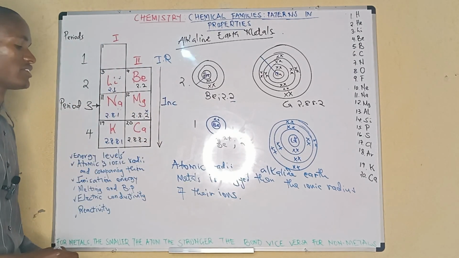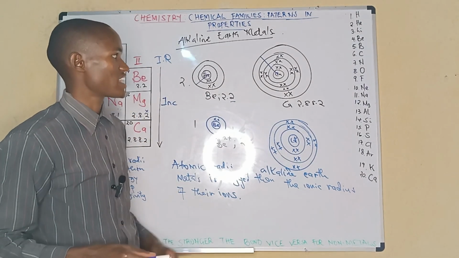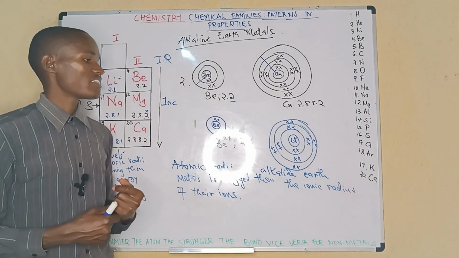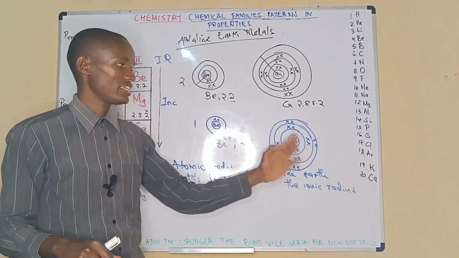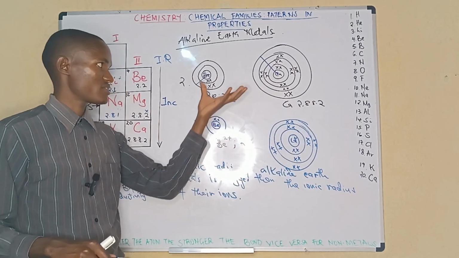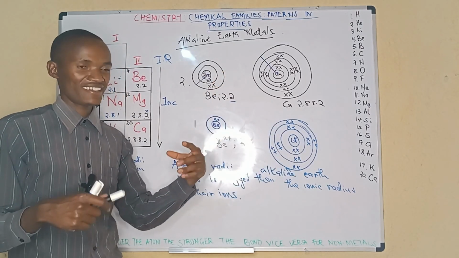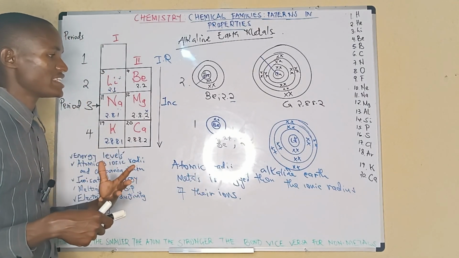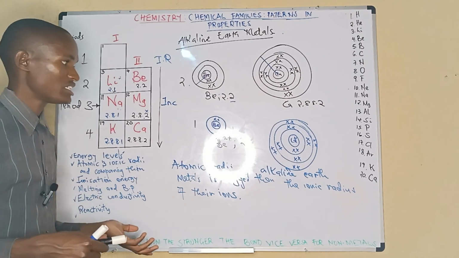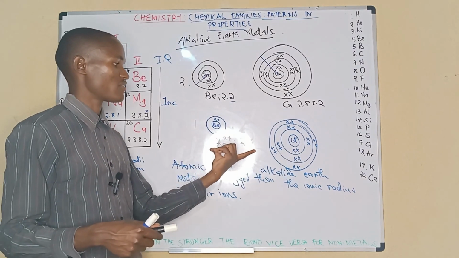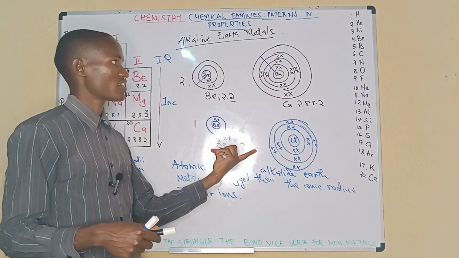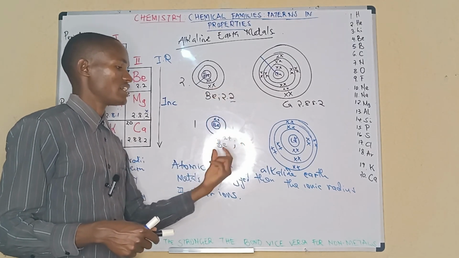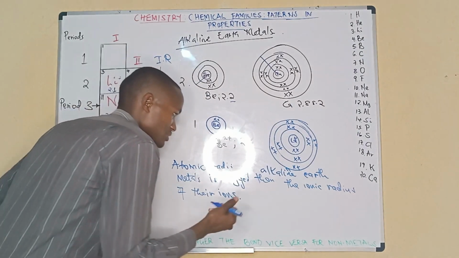The atomic radius or radii of alkaline earth metals is bigger than the ionic radius or radii of their ions. The reason is they form ions by losing electrons, and therefore the atoms have more energy levels as compared to the ions. We can just put it in writing.